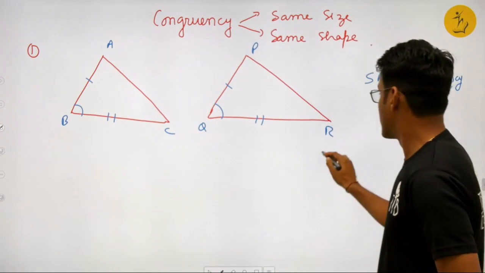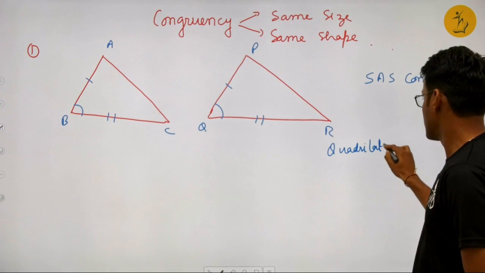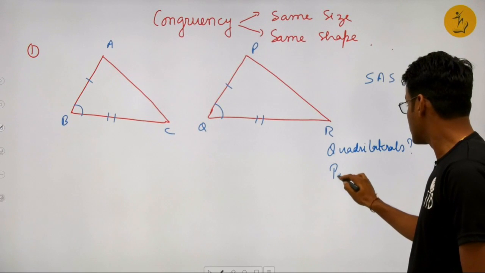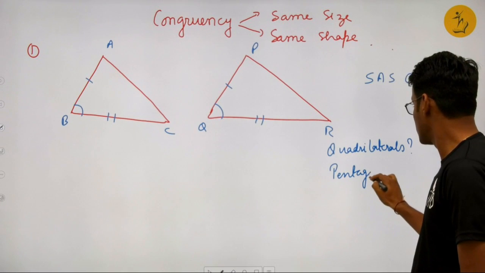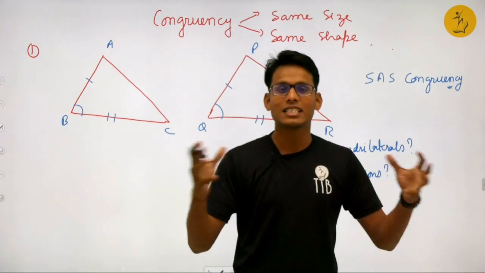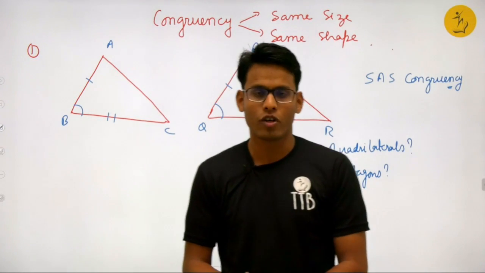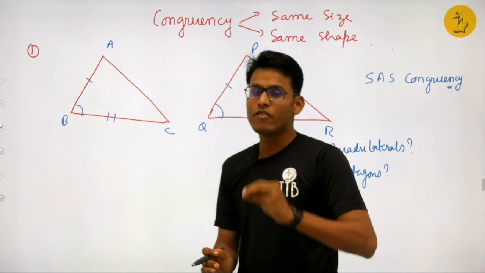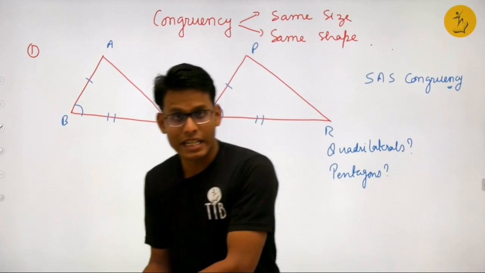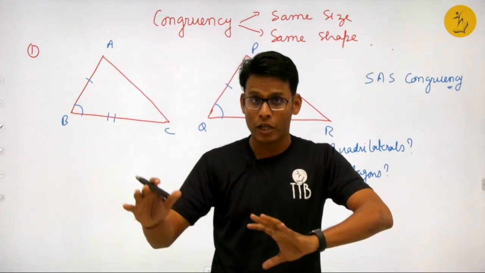But what about quadrilaterals? What about pentagons? This is that important aspect. See, the beauty of mathematics is to generalize a theory. This is a very short video. In this video, we will be generalizing the congruency criteria of triangles to the n-sided polygon.